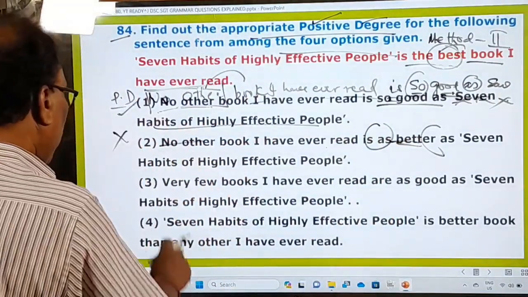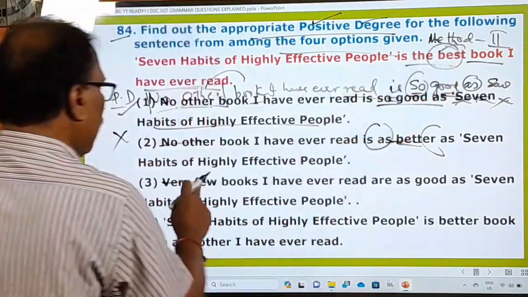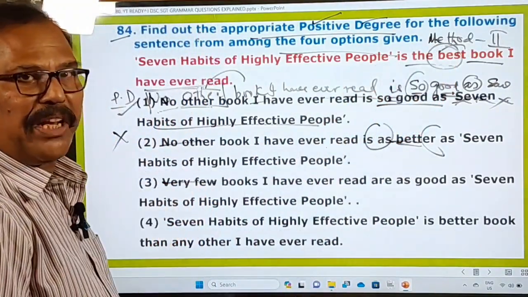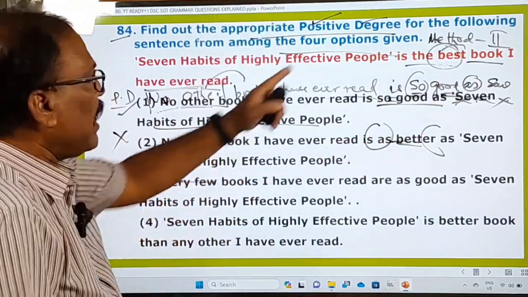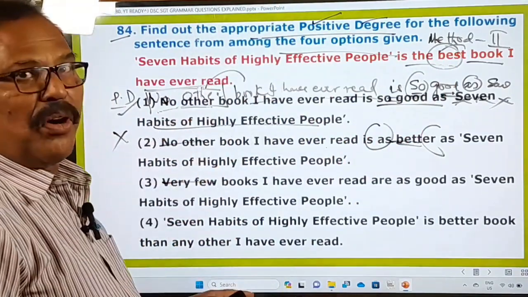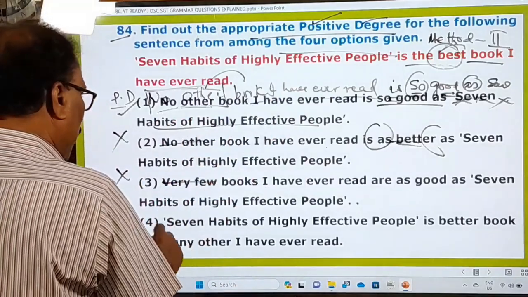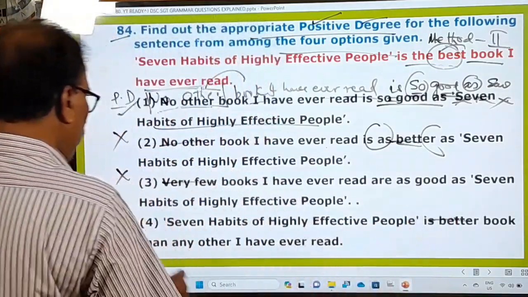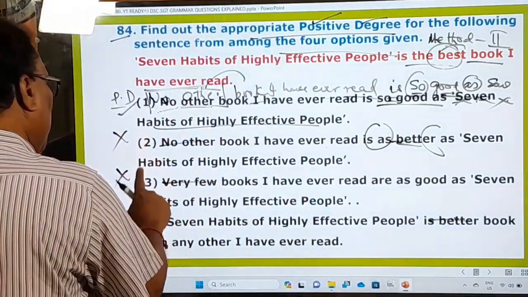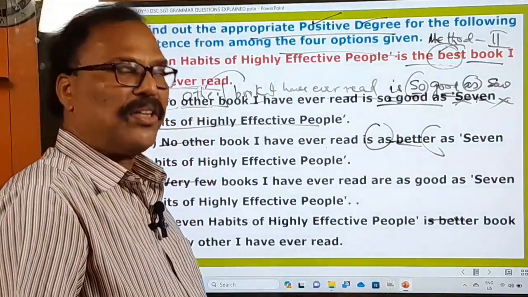And the third one is "very few." This is the second method. In the second method, the positive degree does not begin with "very few." Only in the third method does the positive degree begin with "very few." In the second method, the positive degree begins with "no other." So that's why this is wrong. And the fourth one, "7 Habits of... it is better." Again here, a comparative adjective is used. That's why this is wrong. So the second, third and fourth ones are wrong. Only the first one is absolutely right.